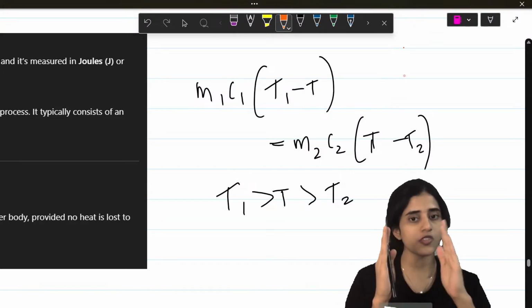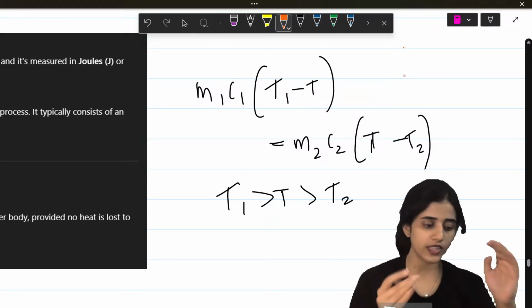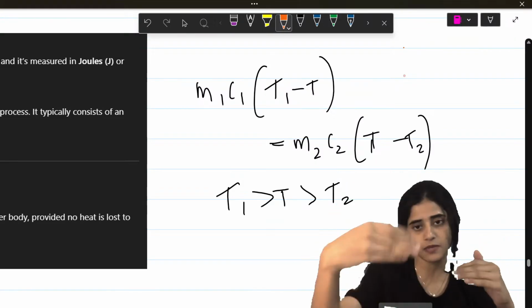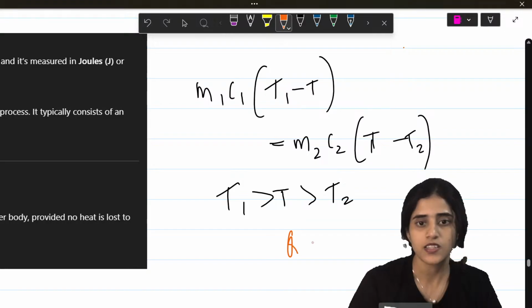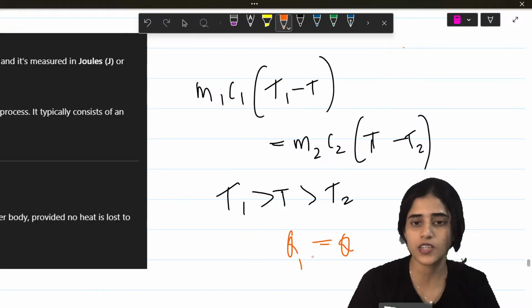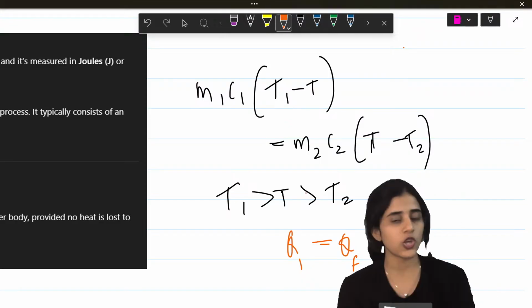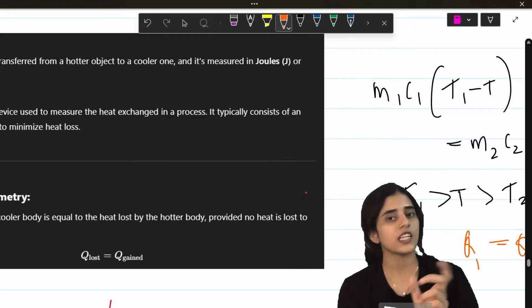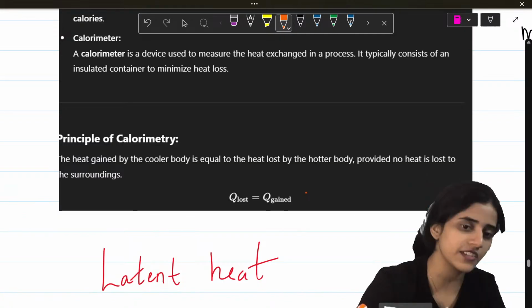All of the heat of T1 will be transferred to T2. In that case, the specific heat capacity can be calculated like this. As I said, Q lost is equal to Q gained. Q is mc (T1 minus T). This is the principle of calorimetry.